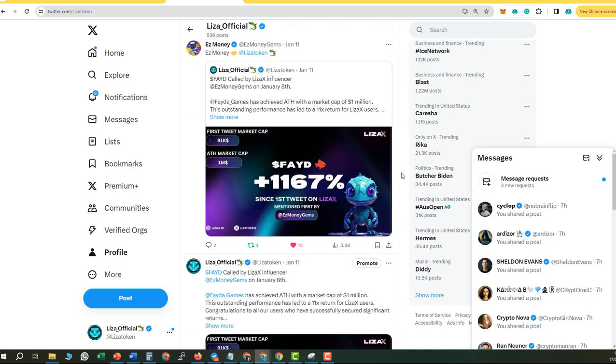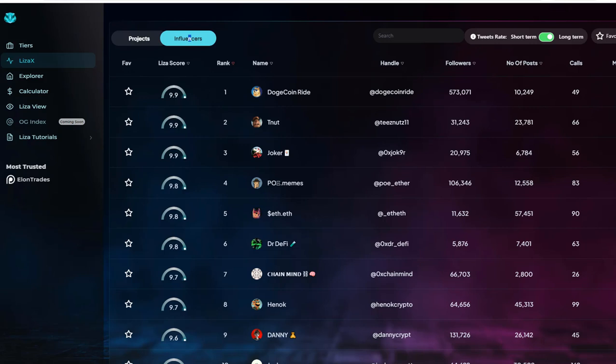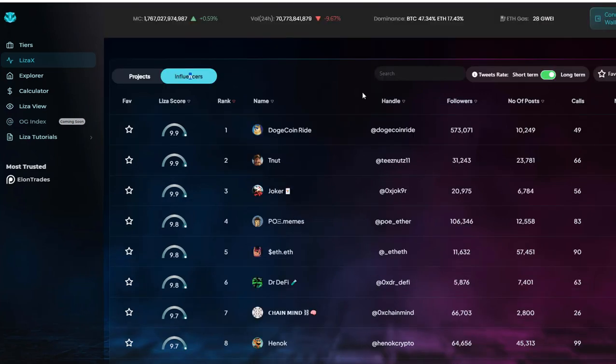So now LizaX is working on a Telegram bot for alerts, so you will be able to modify the kind of alert that you want to get on your Telegram. Let's say you want an alert for any new tweet that one of your influencers is making.